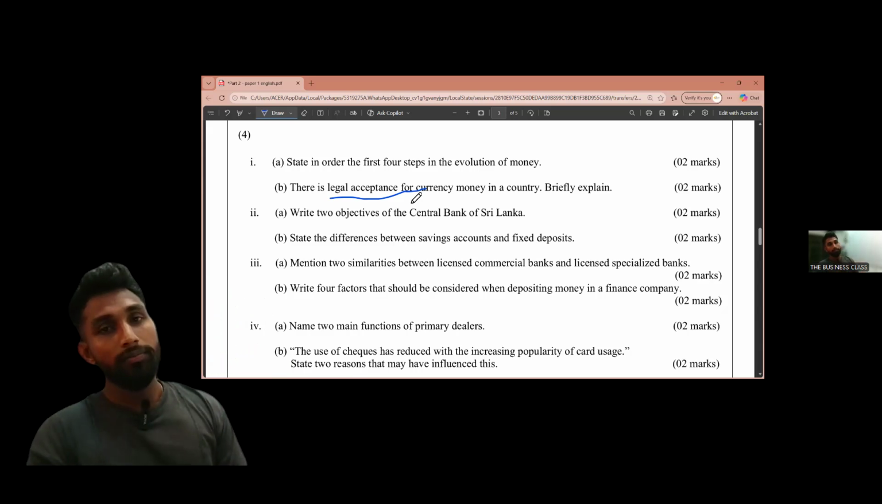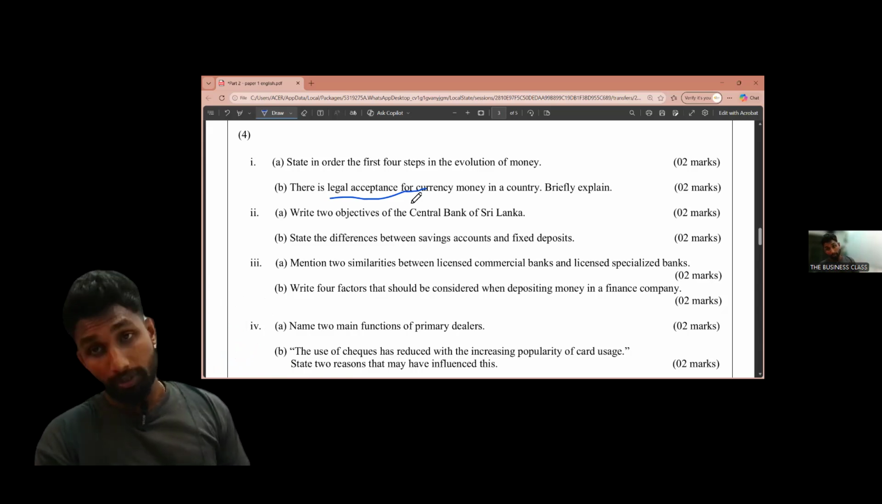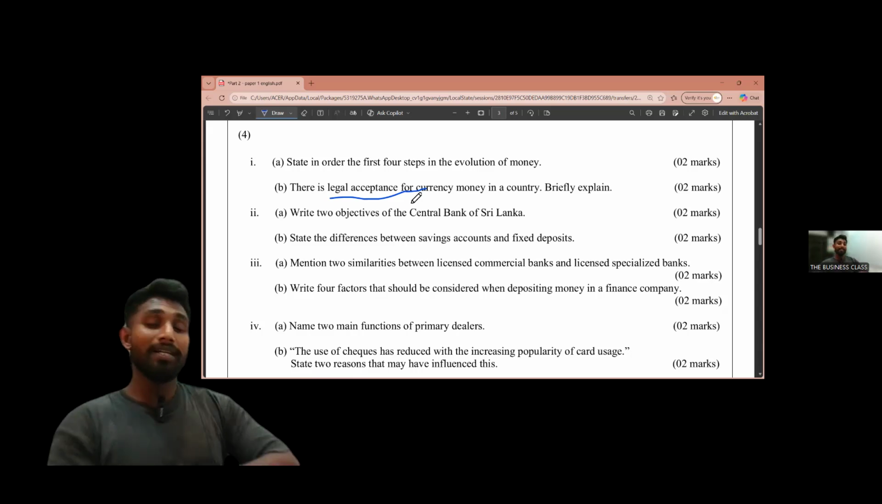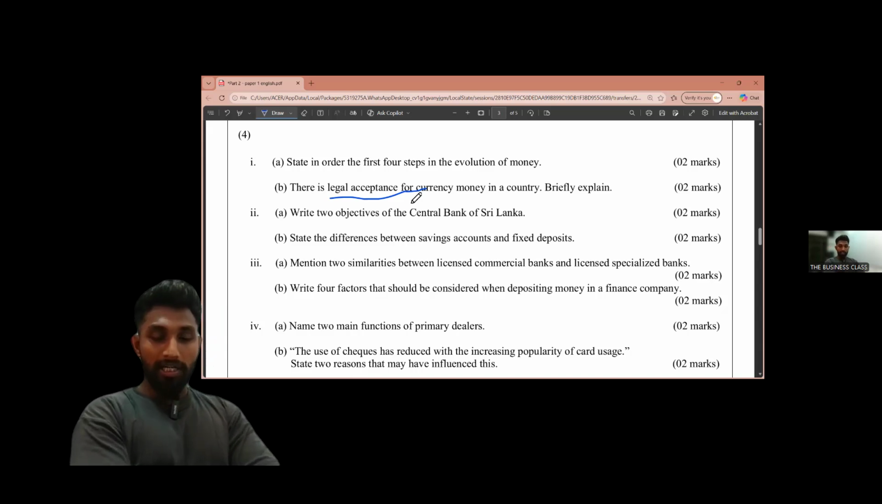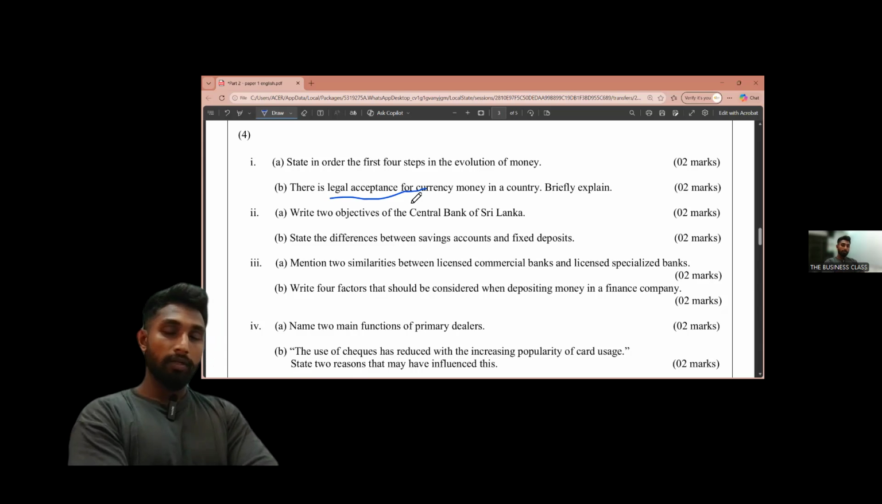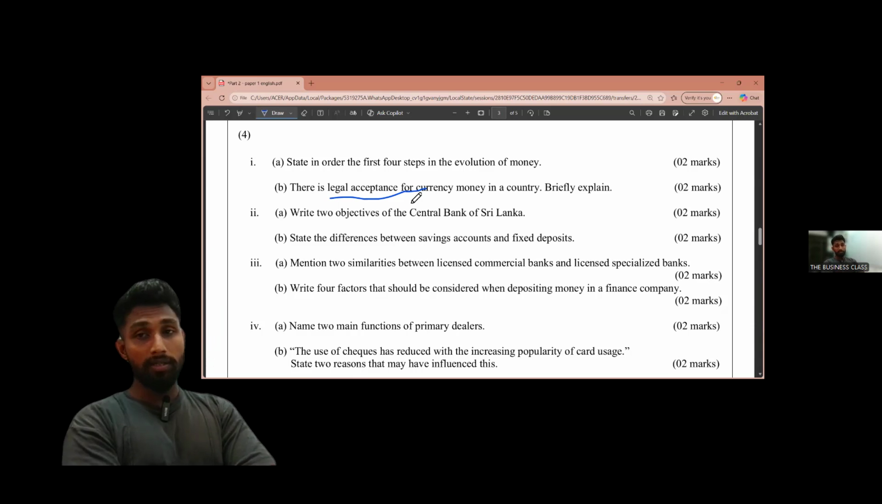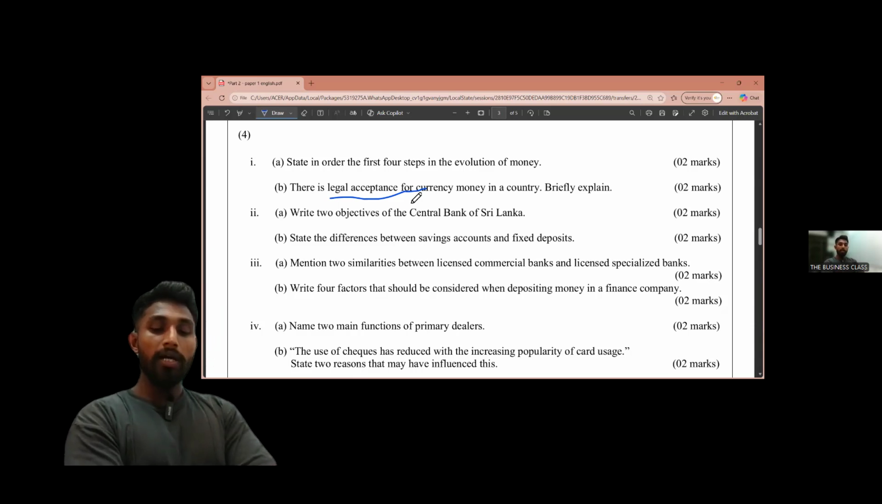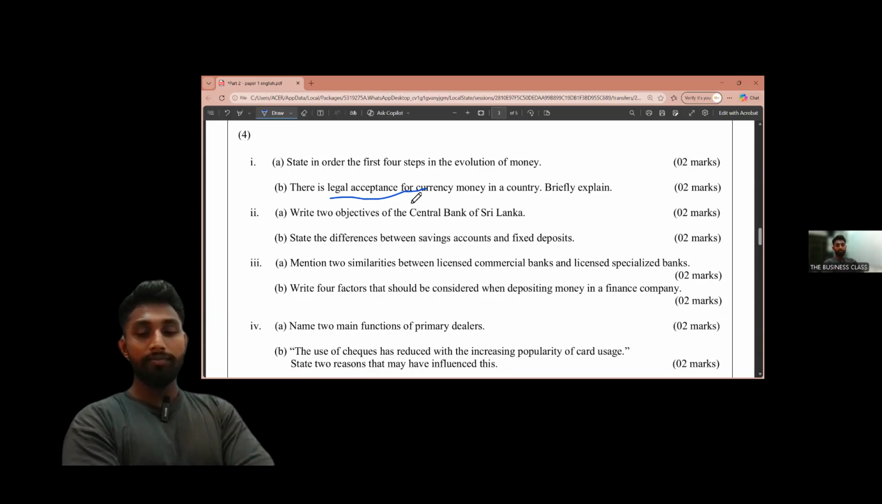Okay, we are moving to the next question: two objectives of the Central Bank of Sri Lanka. There are two main objectives. First one is achieving and maintaining domestic price stability. That means controlling inflation to maintain the purchasing power of the rupee. Simply, we can say controlling inflation. Then the next one, number two, is achieving and maintaining financial system stability.